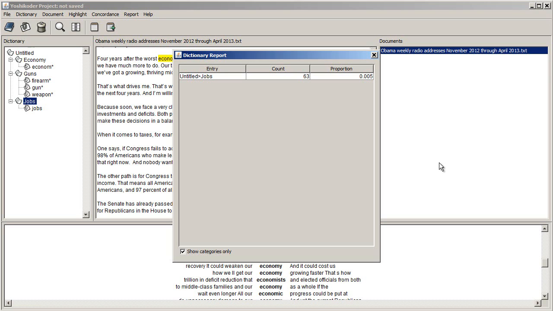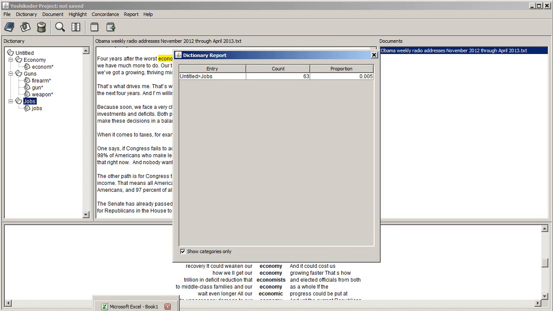So even though the president mentioned jobs less often than the economy, is that difference big enough to suggest that it's non-random, that there's something systematic going on, most likely that the president really did intend to emphasize the economy more so than jobs? Well, we can test that using a technique that you've already learned.